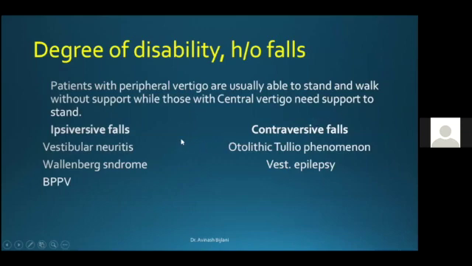Now coming to falls, ipsiversive falls are seen in cases of vestibular neuritis, Wallenberg syndrome, and BPPV. Contraversive falls are seen in otolithic Tullio phenomena that happen with patients of Meniere's, and also in cases of vestibular epilepsy.